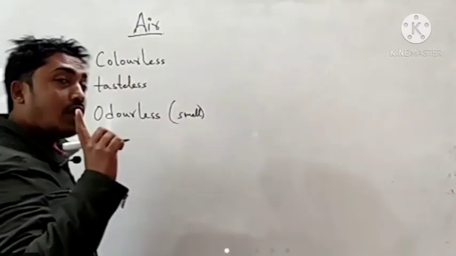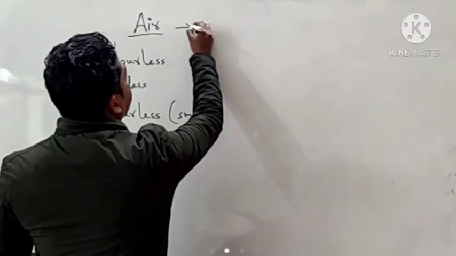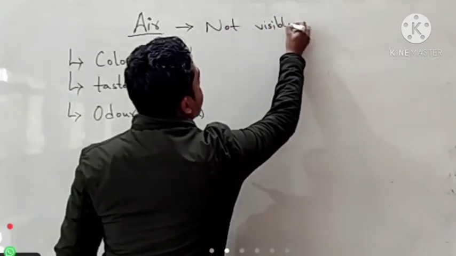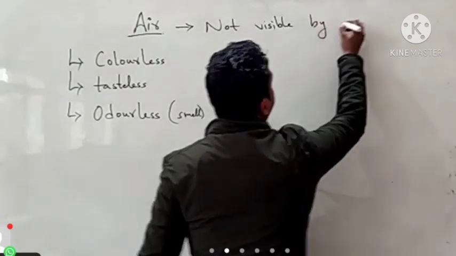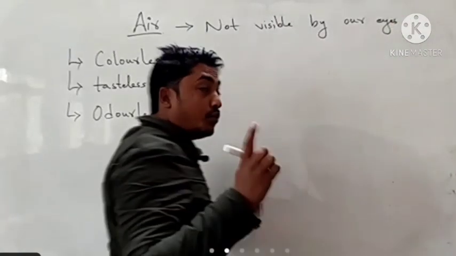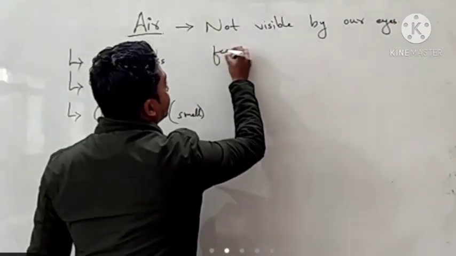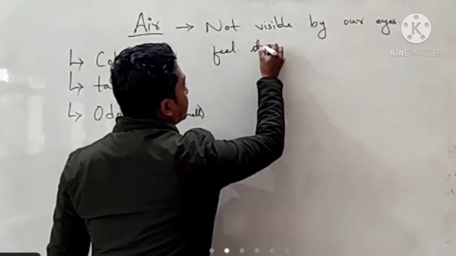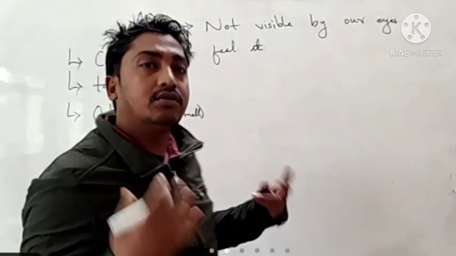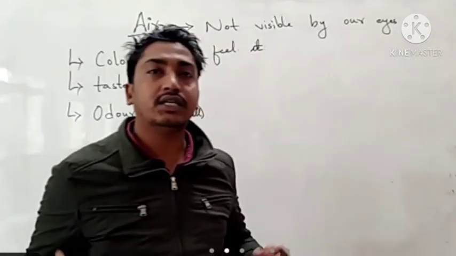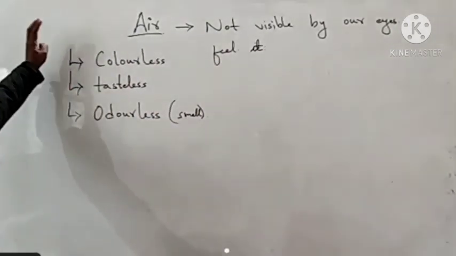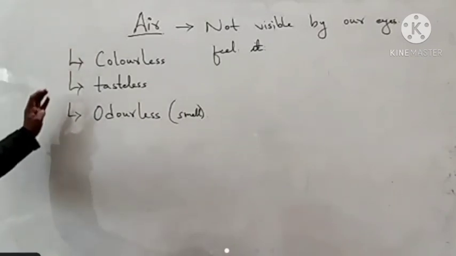And another point is that air is not visible by our eyes. Rather, we can feel it when it blows. That means we can feel it with our skin, the sense organ. So this was all about the properties of air: colorless, tasteless, and odorless.